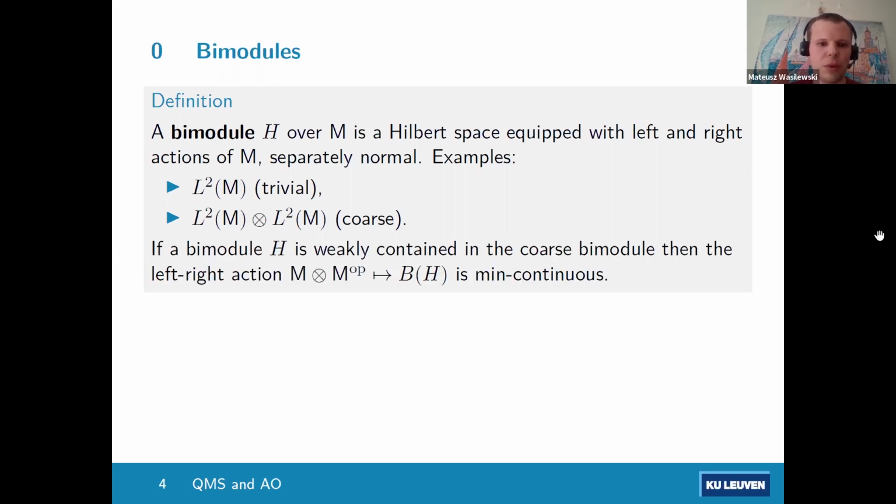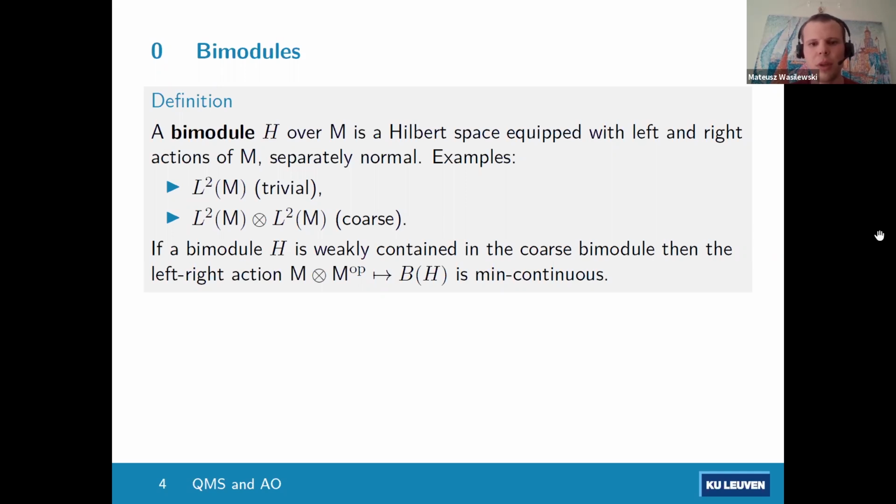I will not specifically define it, but I will say that if a bimodule H is weakly contained in the coarse bimodule, then the left-right action is min continuous, because obviously the left-right action on the coarse bimodule is continuous with respect to the minimum tensor norm, because it's completely split between the two legs.